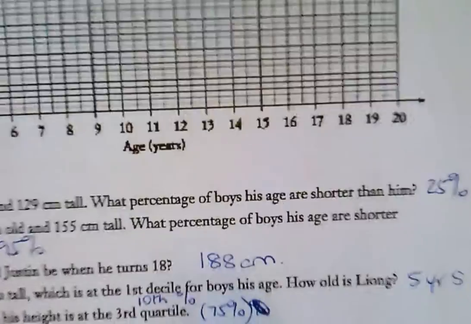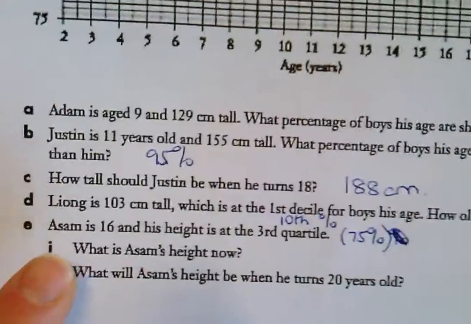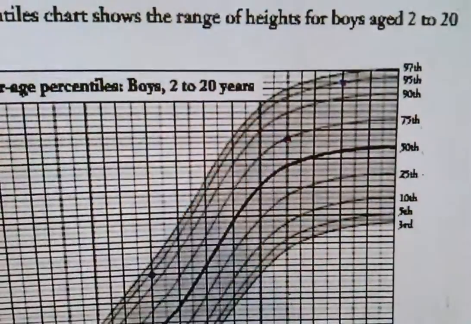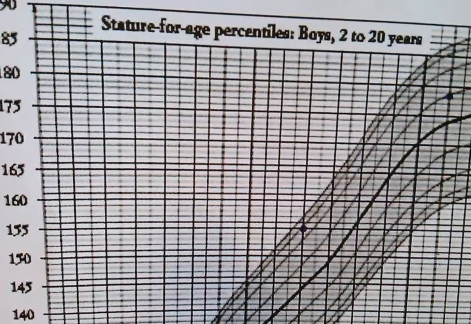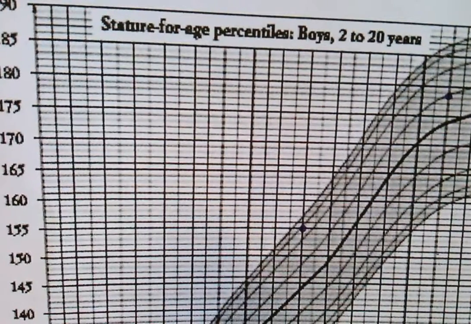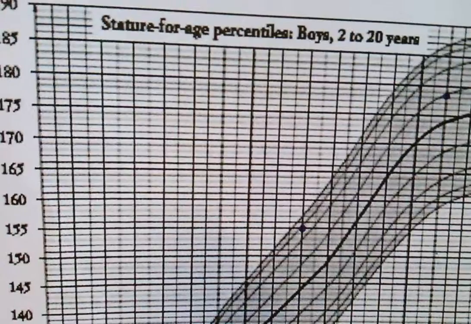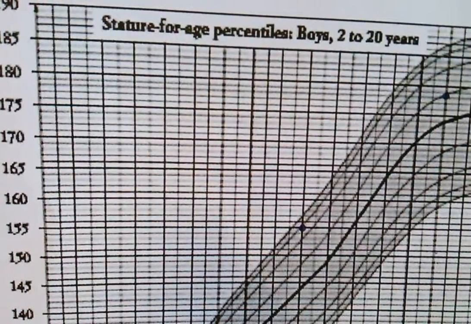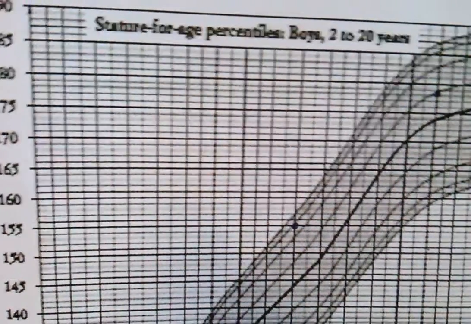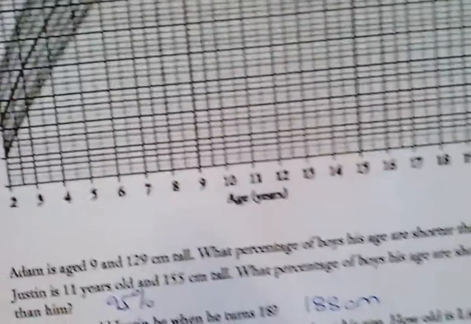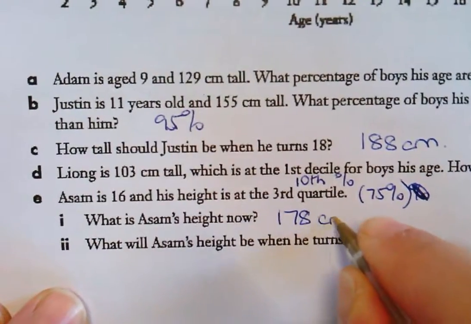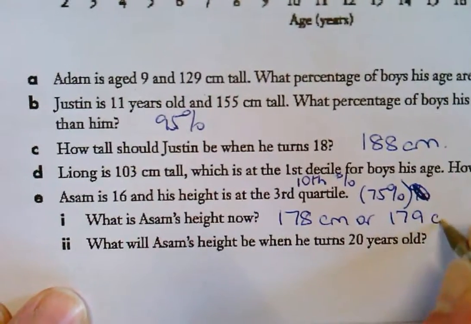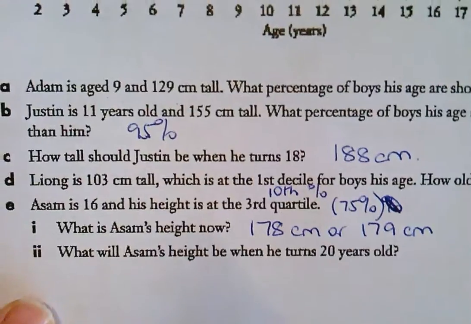I go to 16, and I go up until I hit the 75th, which is there, and then I come across and I read it, and I read 178 and a half, roughly. You can either put 178 or 179. All right, 179. So it's either 178 or 179 centimetres because it lies sort of between them.